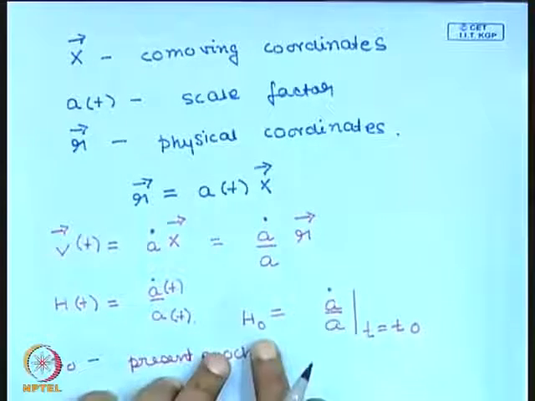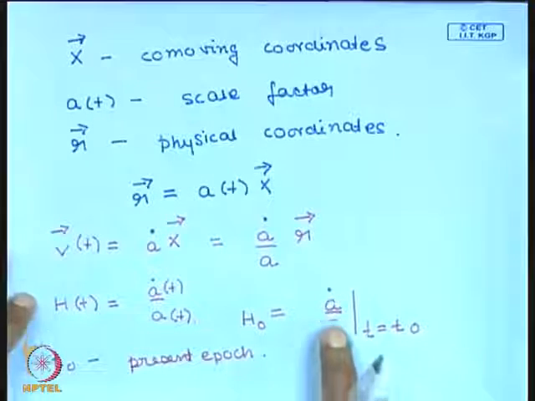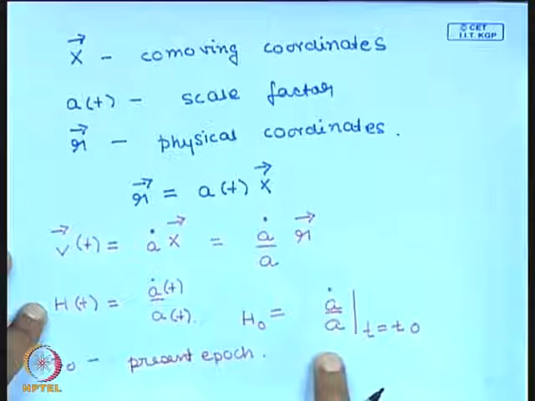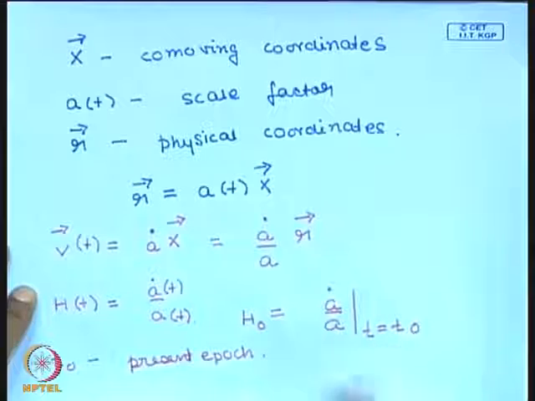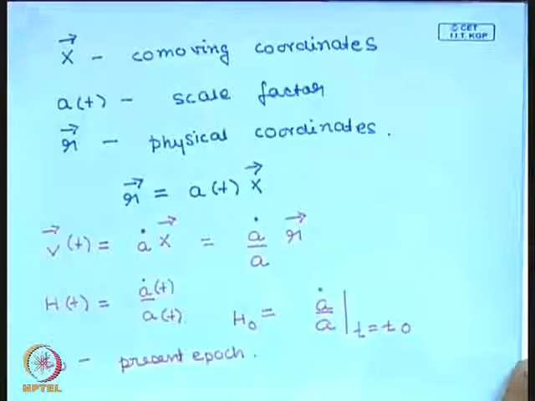Okay, so H naught is the present value of the Hubble parameter. It is the rate of change of the scale factor divided by a at the present epoch. Okay, so let me again recapitulate what we have done.